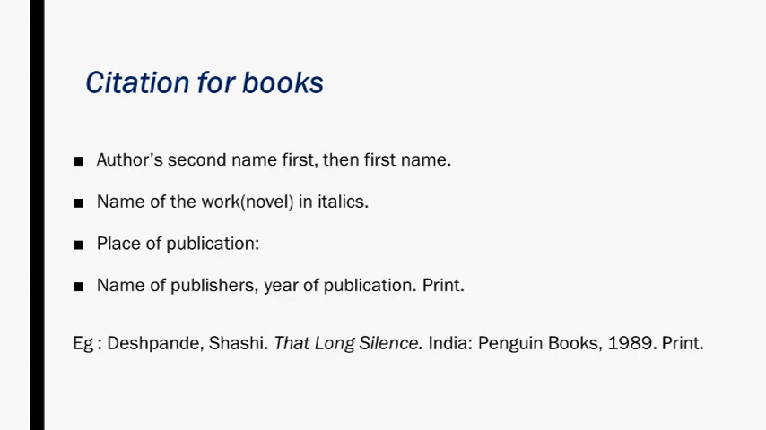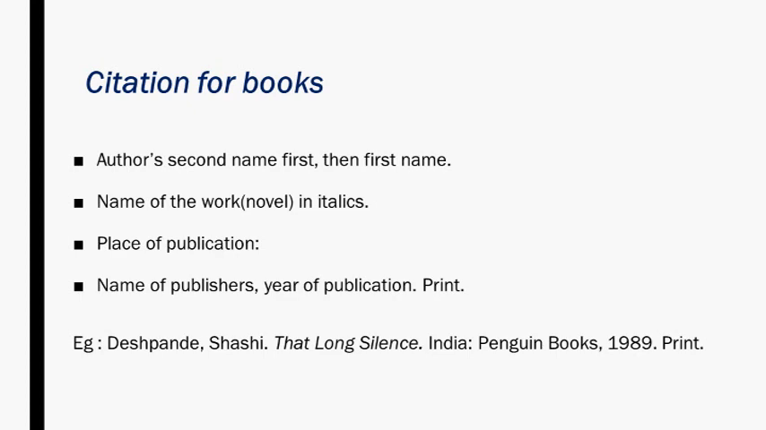in italics, which is That Long Silence here. Then after that put a full stop, then the place of publication, then colon, then the name of the publishers, then put a comma, then the year of publication, and after that put a full stop, then the medium of publication, which means here the print medium. So that's regarding the citation for the books.